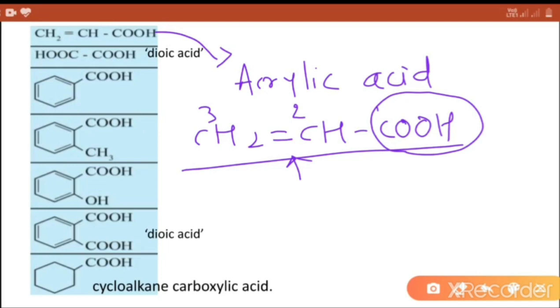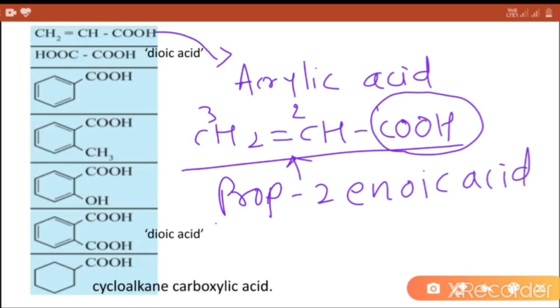So IUPAC name of this compound is prop-2-enoic acid. Prop for 3 carbon atoms, 2 for position of double bond, and oic acid.